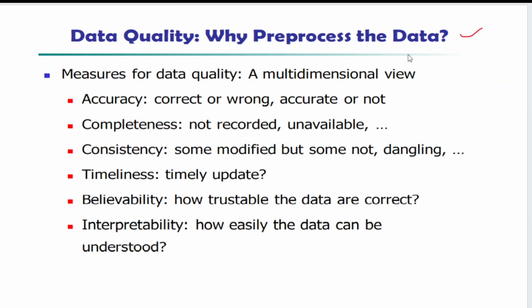Next one is why to pre-process the data. This is one of the important questions here. Why to pre-process the data means it will completely depend upon the data quality. Why? Because whatever data you are going to get from the different sources, all these data may not be accurate sometimes and it may not be complete. So we can't say that all the fields will be filled here and all the fields will not be filled here, so it will not be complete sometimes, and we can't say that the entire data will be consistent throughout your given data modules or the data sets. We can't say that the entire data sets are completely consistent.